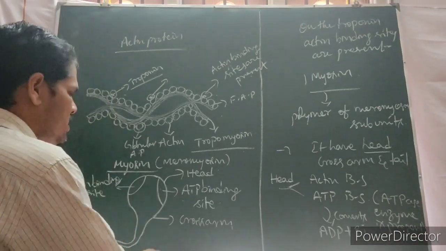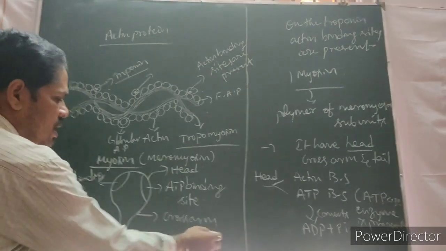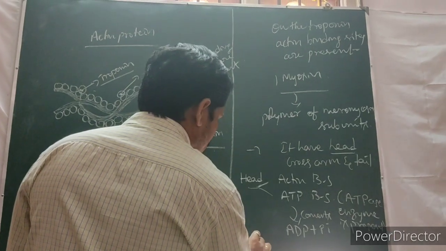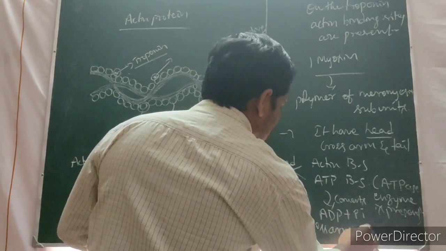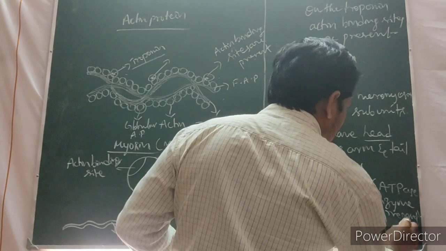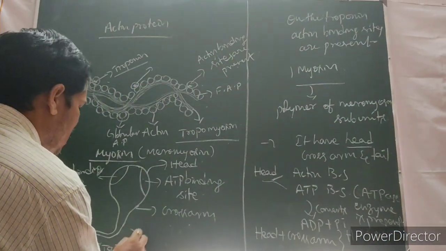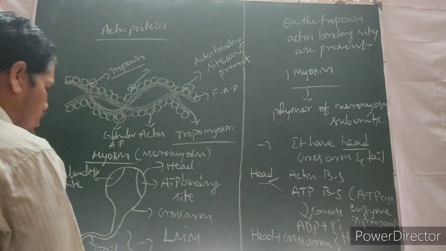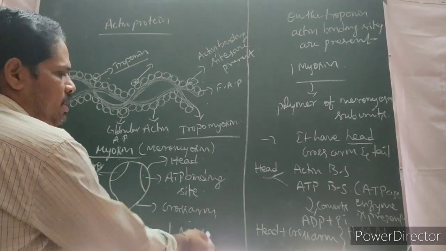Then this is a cross arm. The short arm after the head is called the cross arm. This head and cross arm together are called heavy meromyosin, HMM. The tail only is called light meromyosin, LMM.